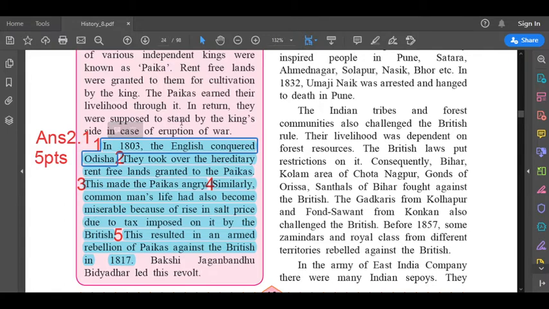In 1803, the English conquered Odisha. Second point, they took over the hereditary rent-free lands granted to the Paikas. Third, this made the Paikas angry. Fourth, similarly, common man's life had also become miserable because of rise in salt price due to tax imposed on it by the British. The fifth and the last point, this resulted in an armed rebellion of Paikas against the British in 1817. So this full thing is answer 2.1, which comprises 5 points. Let us see the next question.